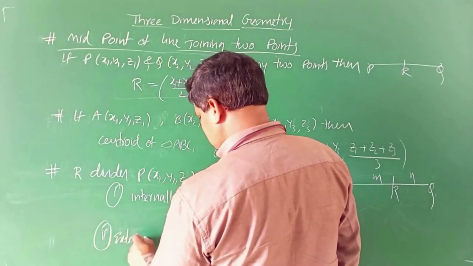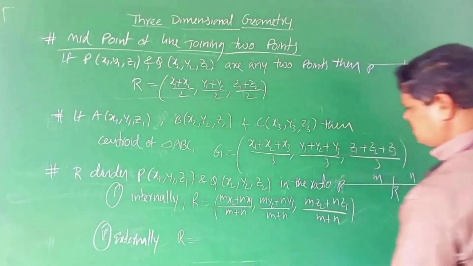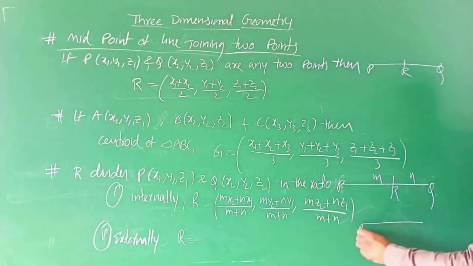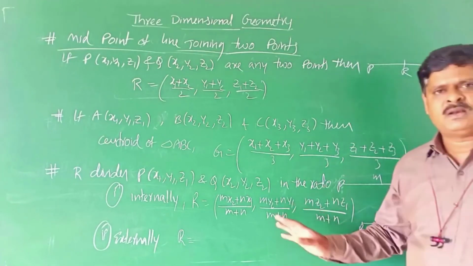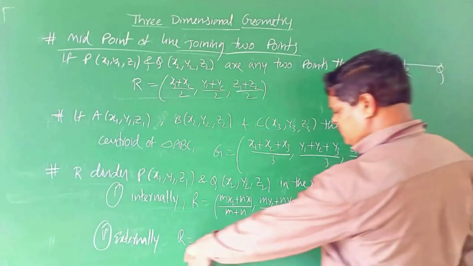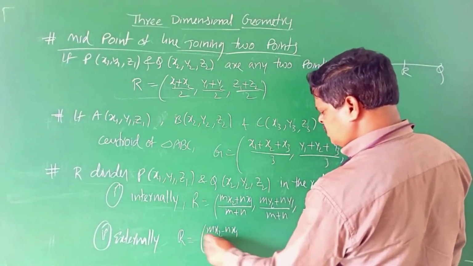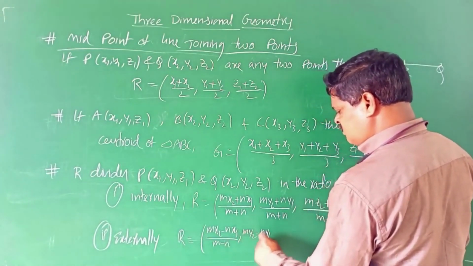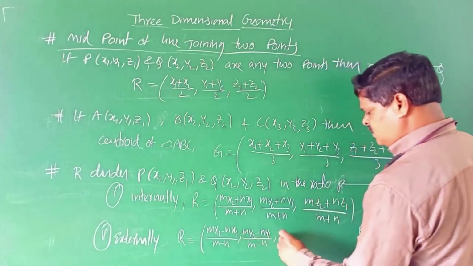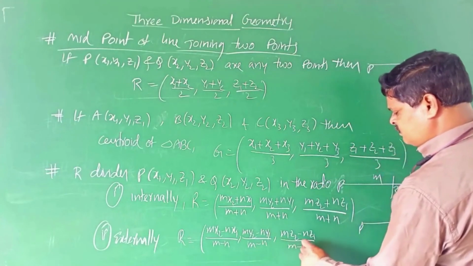Externally, when R divides externally, R is equal to the same with plus replaced by minus. See, this is P, this is Q and this is R. If we extend PQ, then we will get point R, in the ratio: ((mx2 minus nx1) by (m minus n), (my2 minus ny1) by (m minus n), (mz2 minus nz1) by (m minus n)).